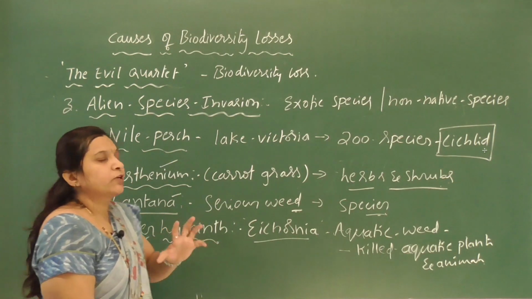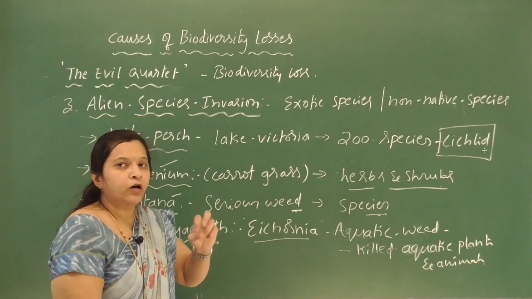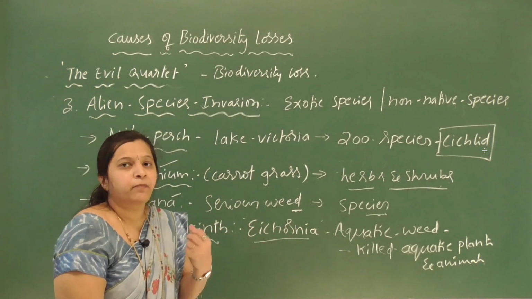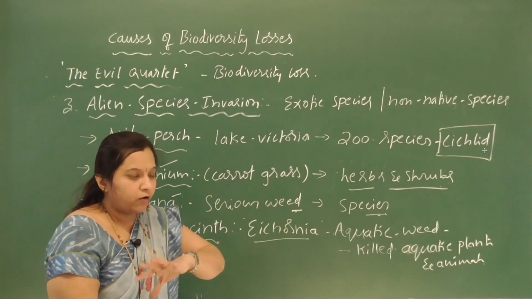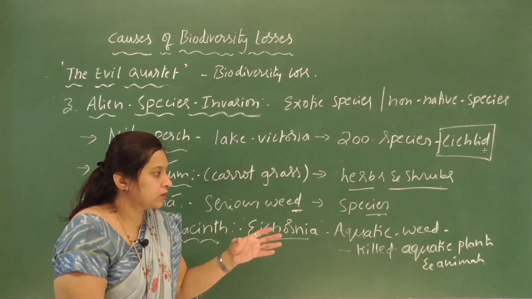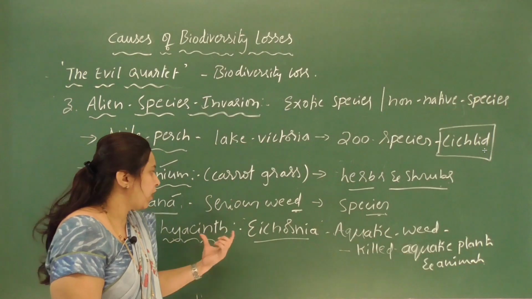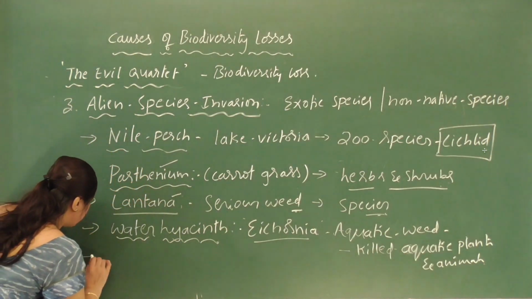So because of its beautiful flowers, it has been imported, but now it has resulted in the death of so many aquatic plants and animals because it clogged the water bodies. Okay, so it covered the water bodies, resulting in oxygen depletion. So that causes the death of so many aquatic plants and animals. So, water hyacinth.